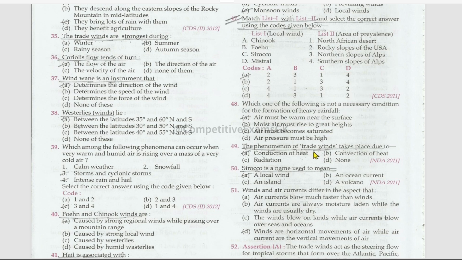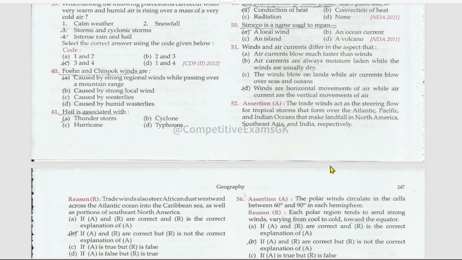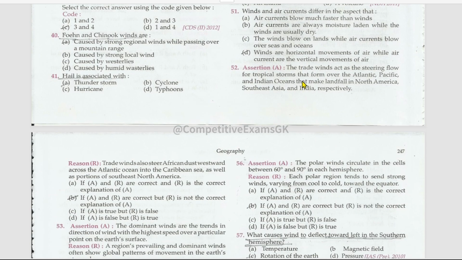The phenomenon of trade winds takes place due to conduction of heat. Sirocco is a name used to mean a local wind. Winds and air currents differ in the aspect that winds are horizontal movements of air while air currents are the vertical movements of air. Next is assertion and reason: trade winds act as the steering flow for tropical storms